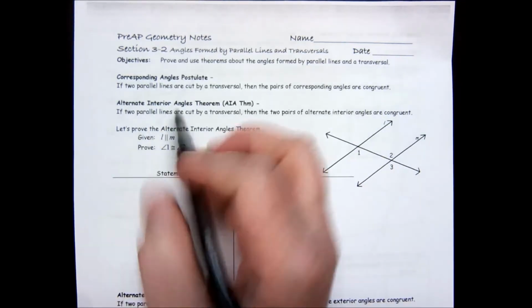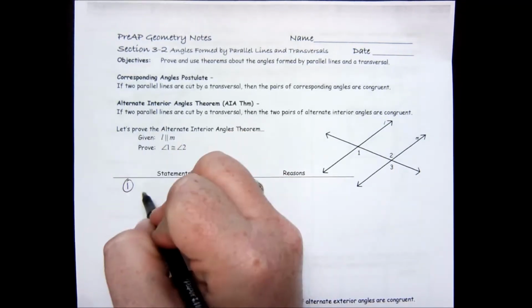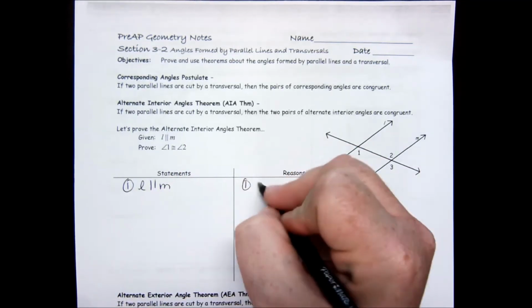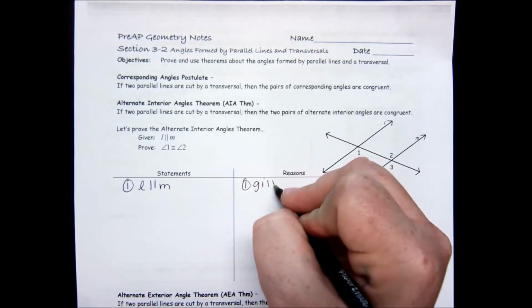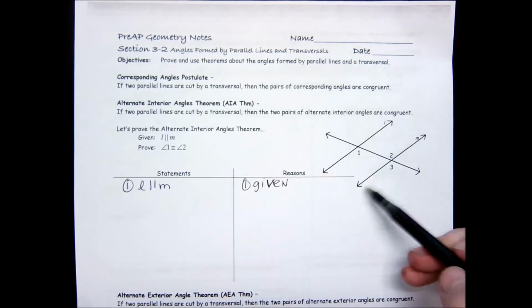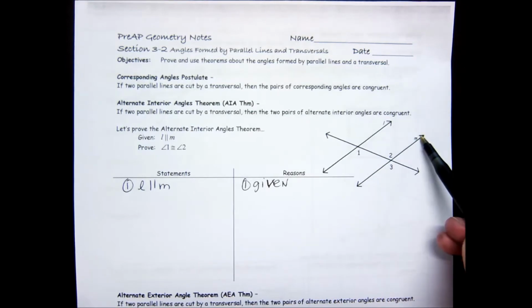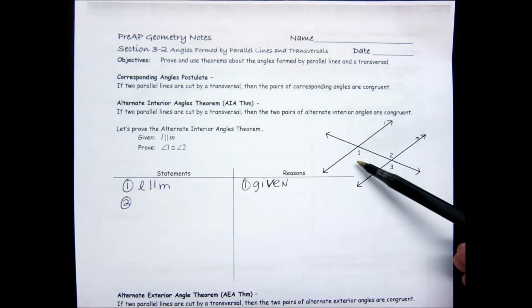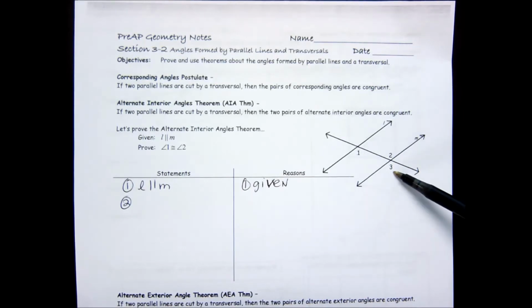So the first step, it says given that L is parallel to M. So that is our given. If I could spell given. And that's what we're given. L and M are parallel. So next, we can say angle 1 and angle 3 are corresponding angles and they're congruent, right?